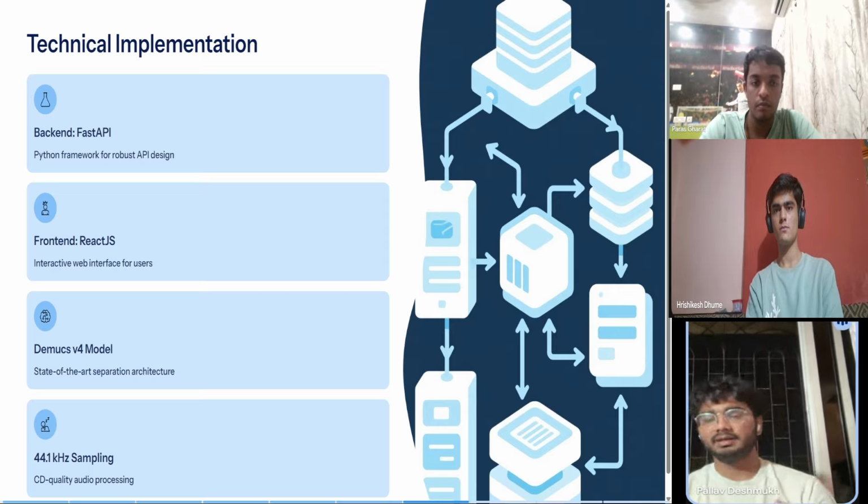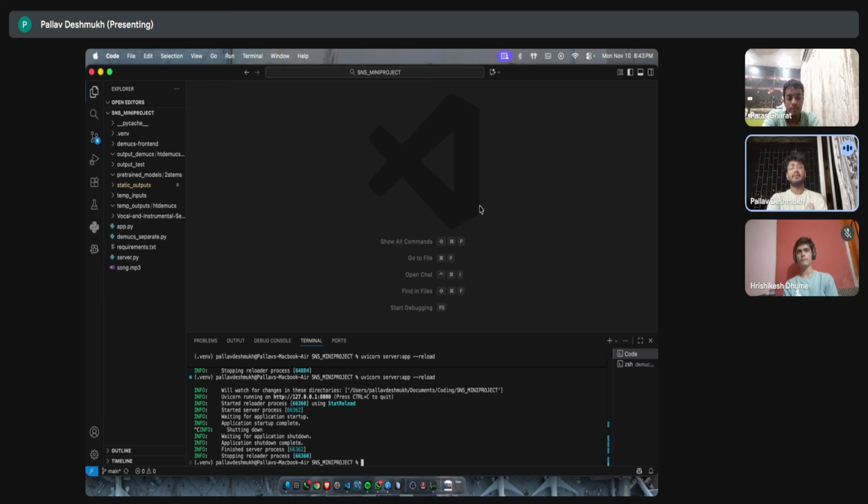In short, the combination of FastAPI, ReactJS, and Demucs creates a powerful yet efficient system capable of performing complex signal separation in real time. Now let us have a look at the project which we have made.